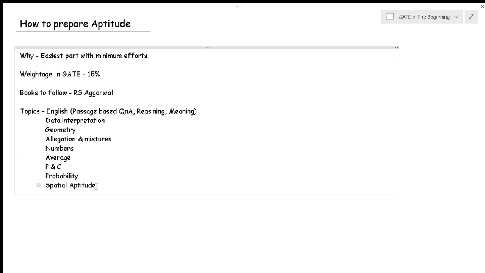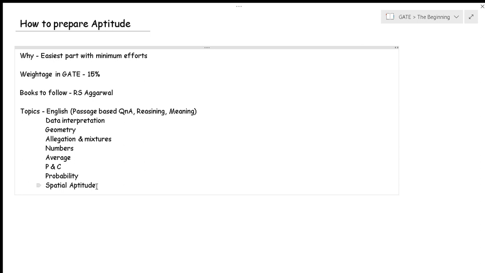Almost all the test series had good aptitude questions, right? So if you had bought, say, Made Easy, then they will have their aptitude test. So just go there and solve those questions, and if you are not able to solve them, always keep this thing in mind, you will have to solve them after the test. Otherwise, what is the purpose of writing the test? You just solved the questions which you already know, or which you were able to interpret correctly, but what if the questions you missed came in GATE, right?